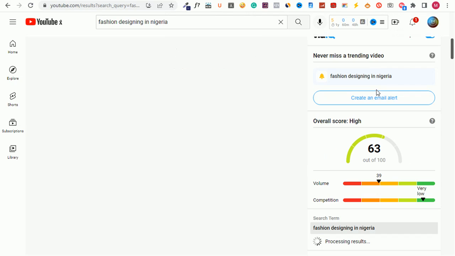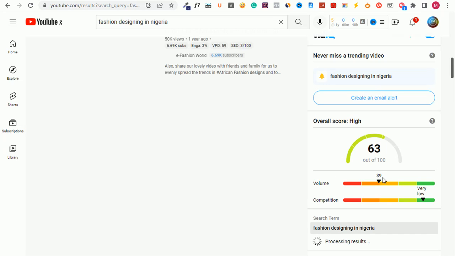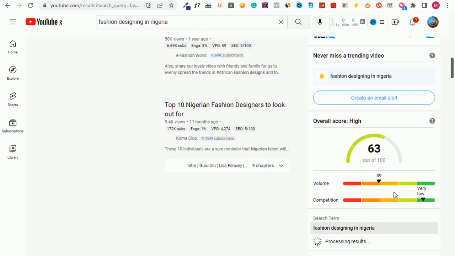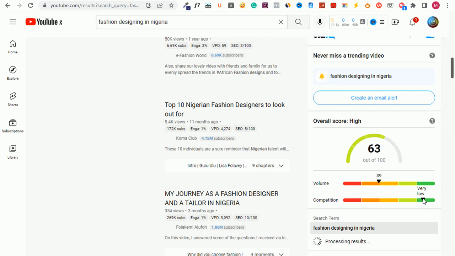As you can see, you see metrics of the volume of the keyword and the competition. This one says the competition is very low. As you can see here, it says 63 out of 100%, and the volume that has been searching for it is very high. Look at the volume here, and the competition is very low. As you can see, it's in the green tab.